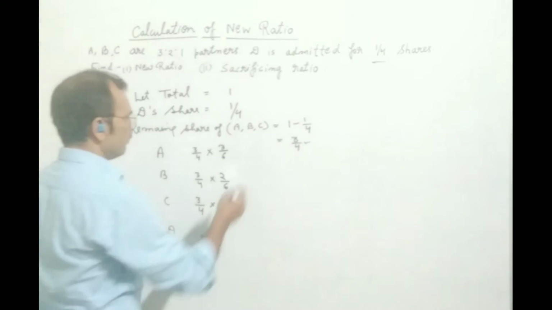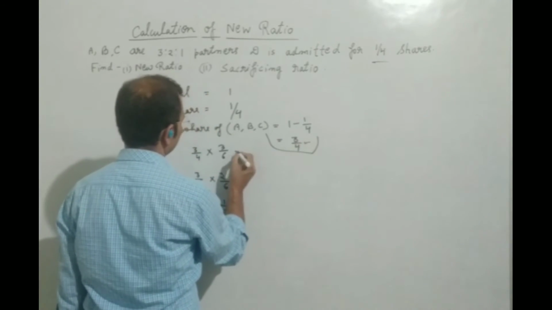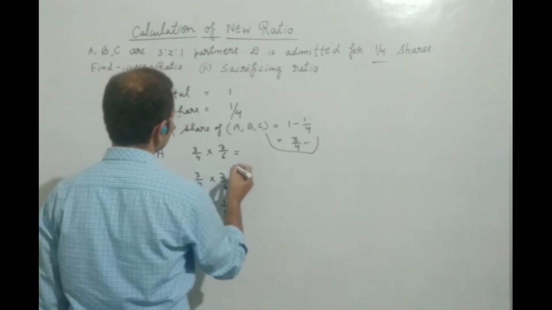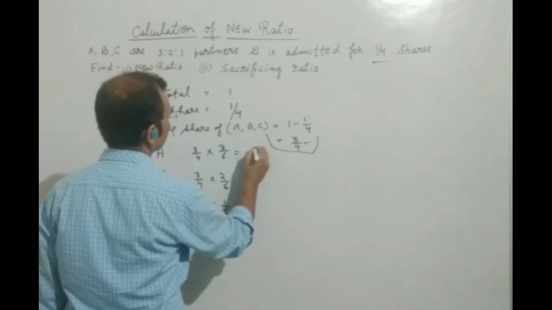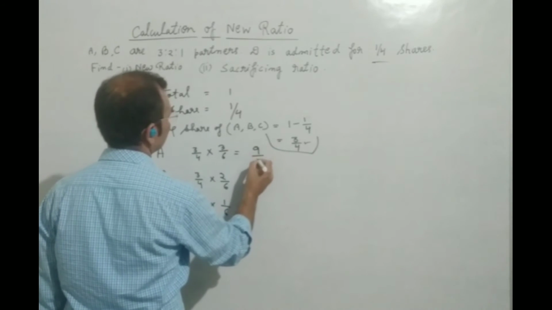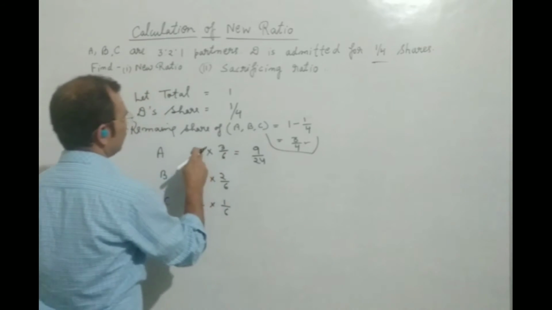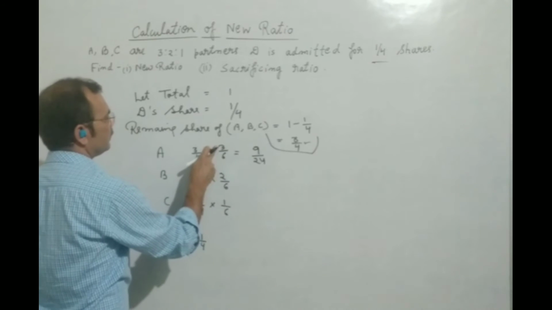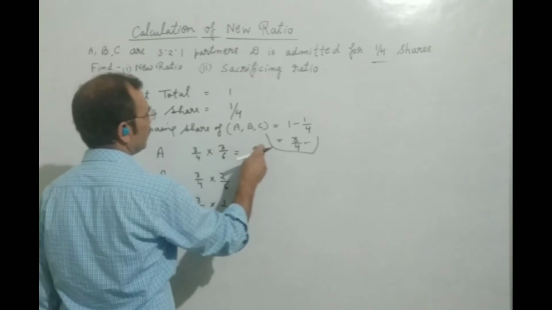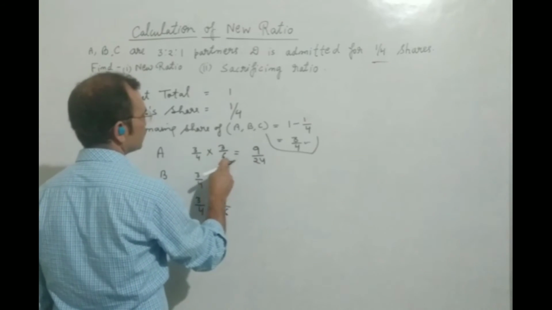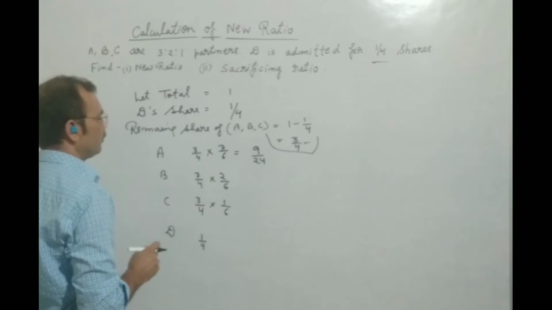After doing this, we will calculate here. We will multiply 3 into 3, which will be 9, and 4 into 6 equals 24.